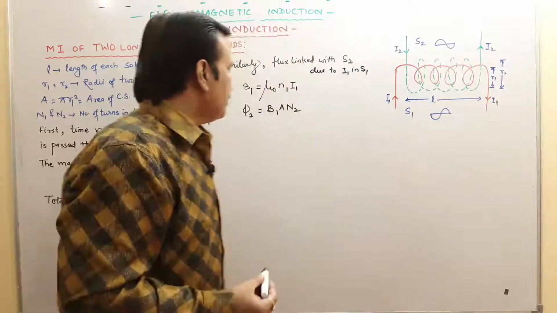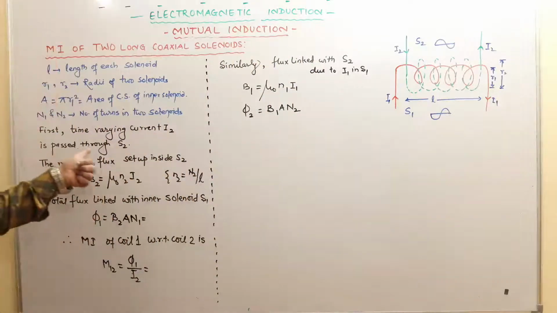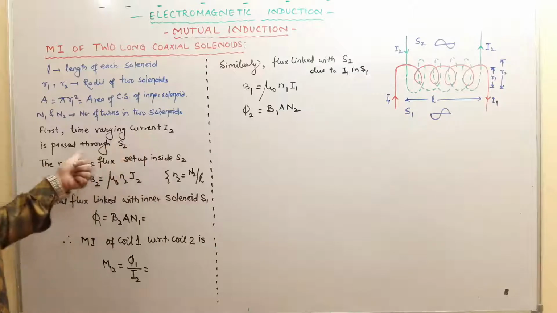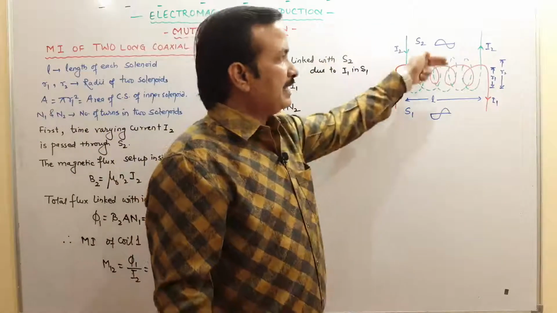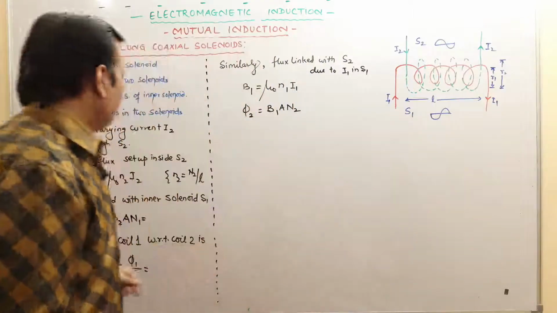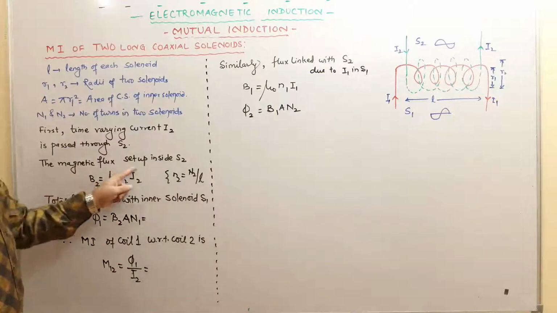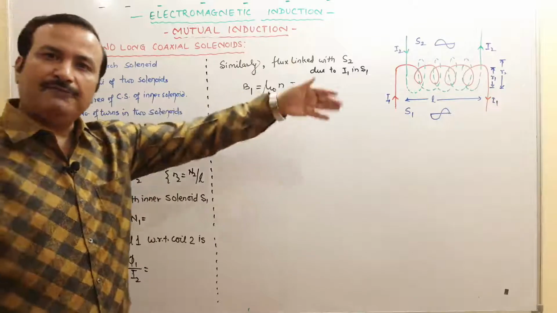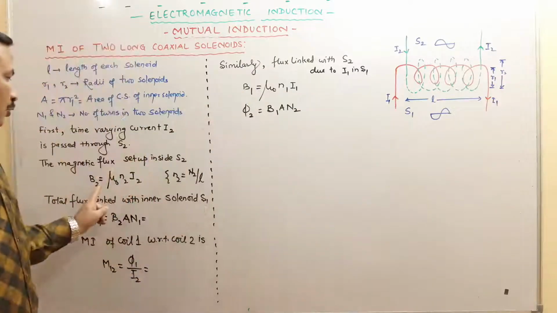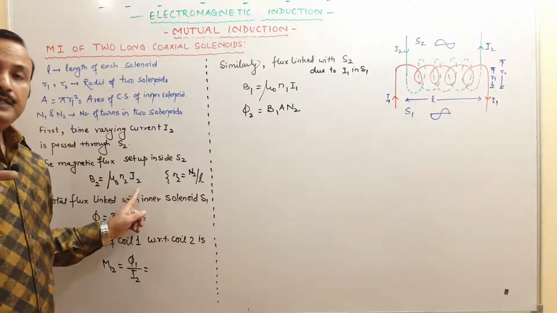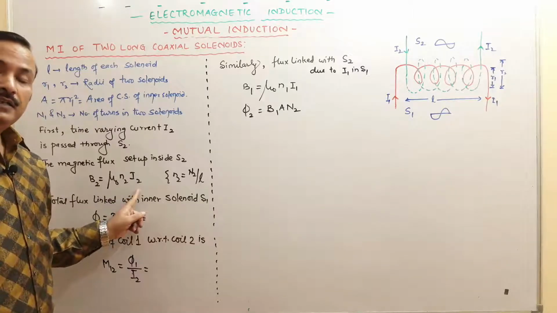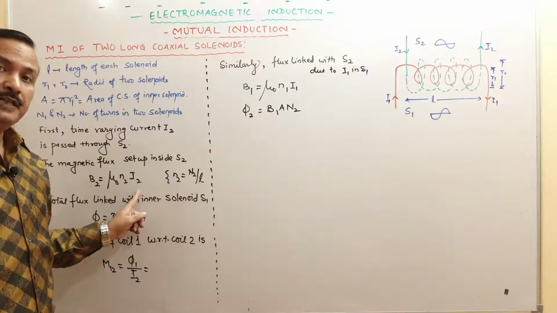So here you see, first we take the time varying current I2 pass through S2. हमने पहले time varying current I2 में pass किया. Obviously there will be magnetic flux setup inside the S2. S2 में magnetic flux setup होगा. कितना होगा? B2 is equal to mu n I. We have derived the equation in the magnetic effect of current.